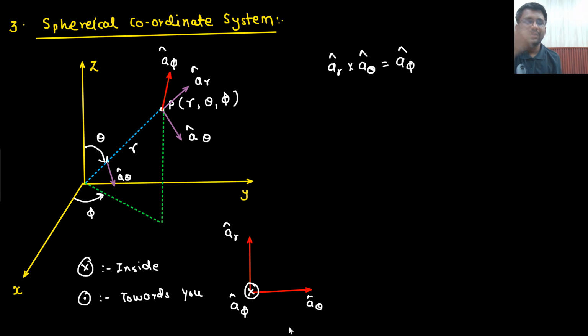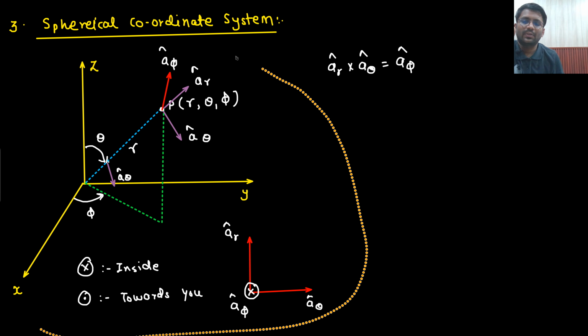Understandable? Now moving a small length. So let's start moving some small lengths.